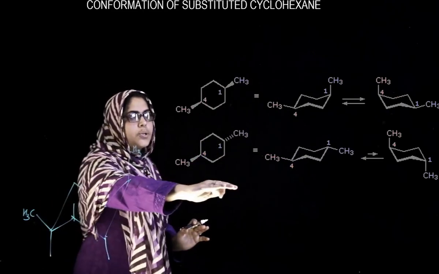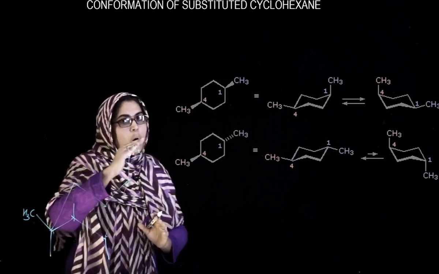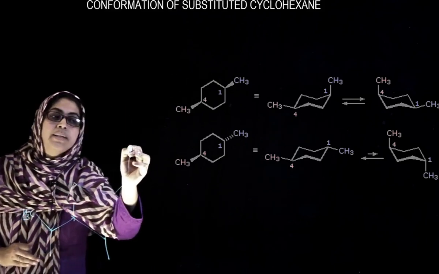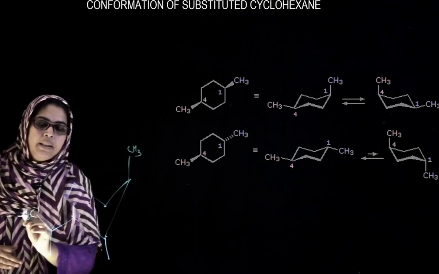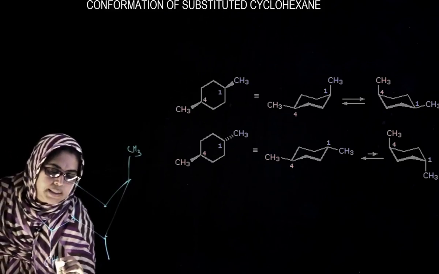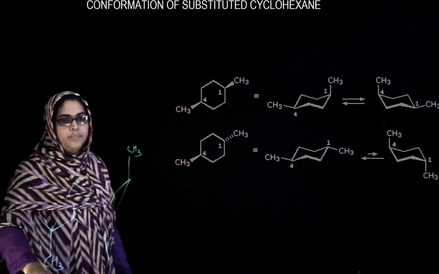When we come to trans, the groups will be on opposite sides. That is, if the first CH3 is axial upward, the second CH3 at the fourth position will be axial downward.